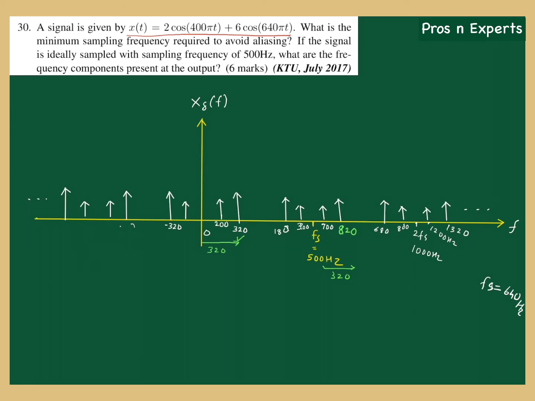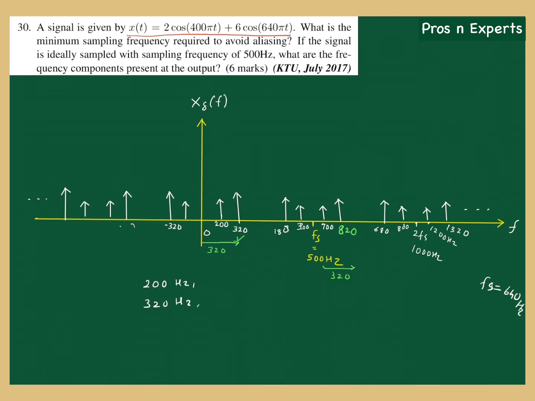I mean, actually they have asked what are the frequency components present in the output, but we know this will continue like this to infinity, right? So there will be an infinite number of frequency components. So what we can do is write only a few components. Starting from here, 200 hertz will be there, 320 hertz will be there, that is the original signal will be there.